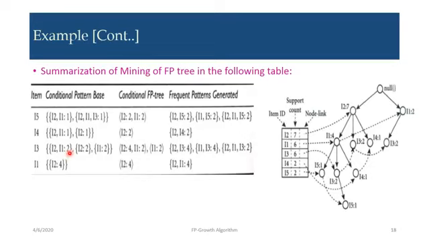Now how to find out conditional FP tree from there? So just combine it. Here we are having I2 I1 1 and I2 I1 I3 1. So if you see I2 and I1 1, I2 I1 1, it's common. So we can write I2 2, I1 2, then I3 1. So if you combine this, the particular item set whose support count is less than 2 should not be included in the conditional FP tree. So I3 1 should be rejected. Only we have recorded I2 2 and I1 2.